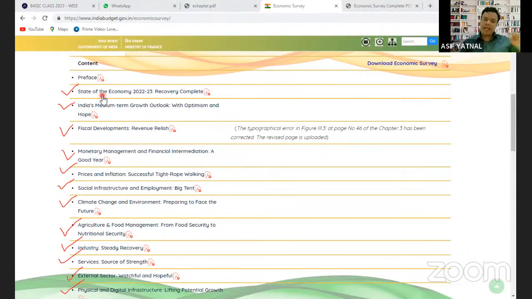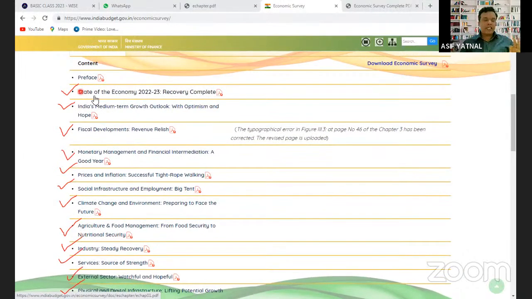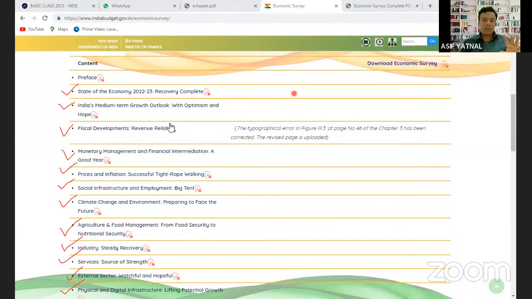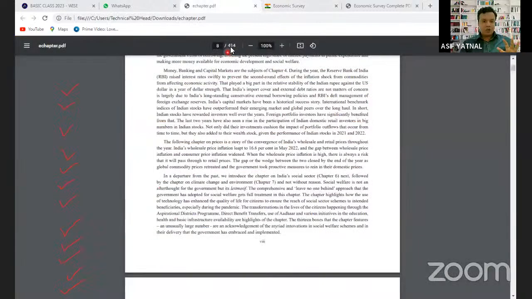How will you make notes? You will make them just like the topics given here. The first note will be on the state of the Indian economy. You will make just one page of notes, not more, because the Economic Survey has almost 414 pages. You are not going to make notes of all 414 pages. I just want you to make notes of only 12 pages, one page of notes for each chapter, each topic. How to make those notes, I will also explain to you.